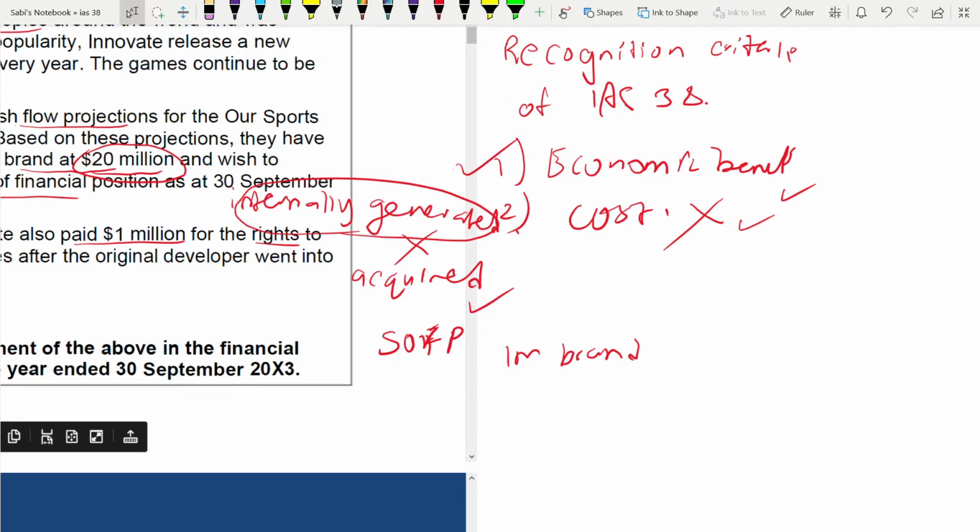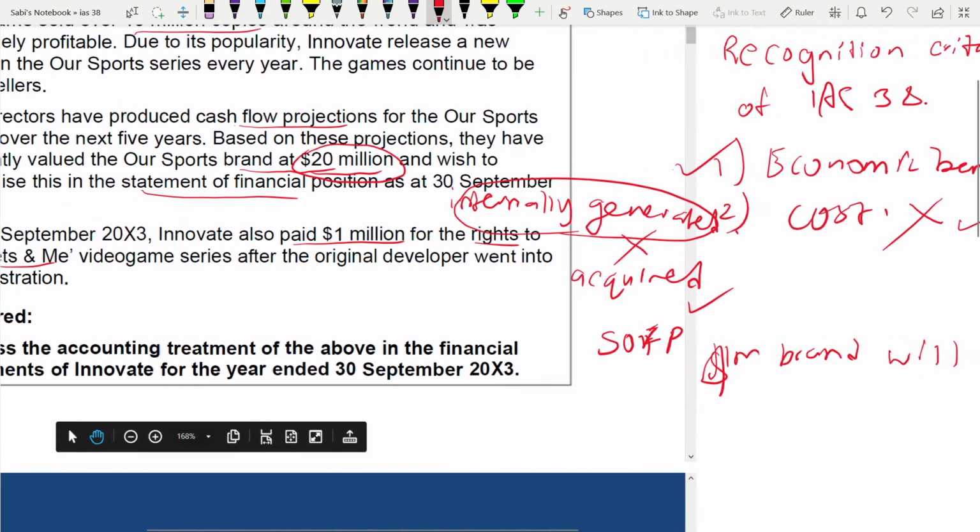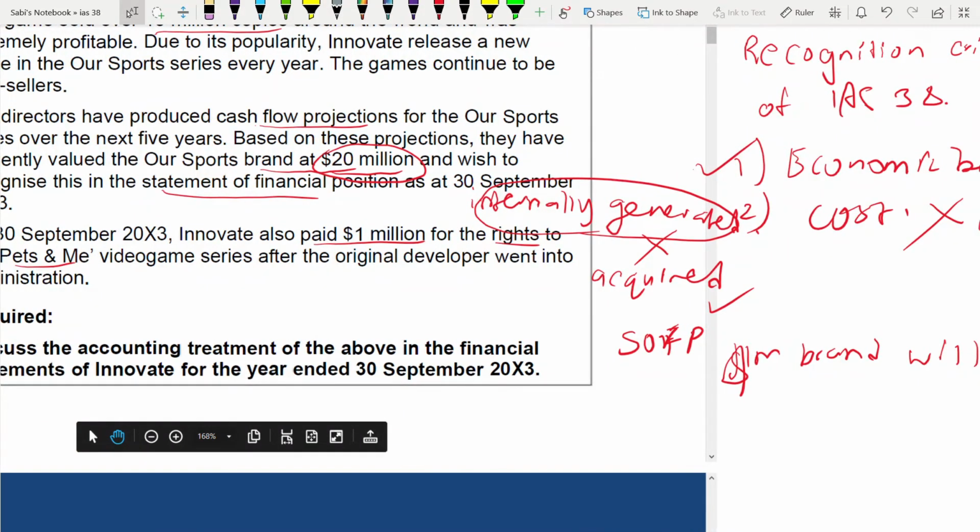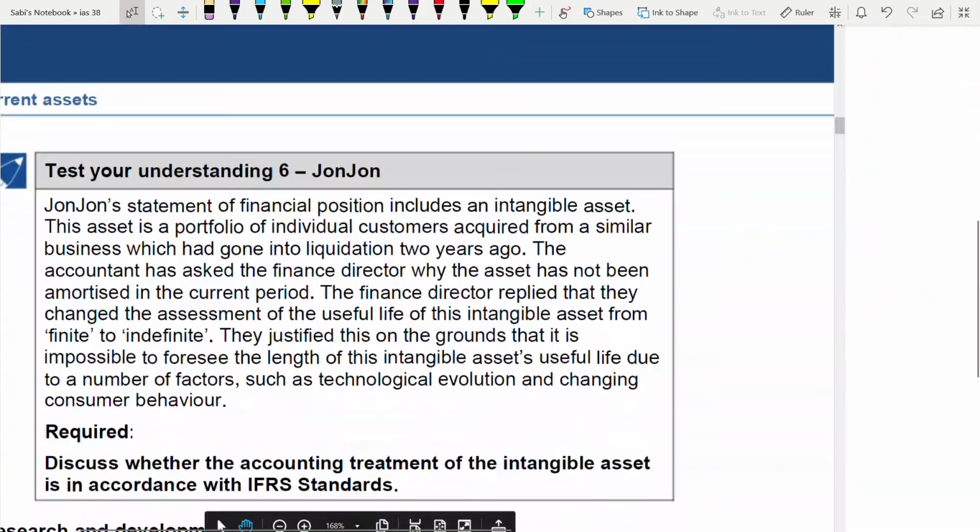So 1 million's worth of brand will be amortized in the subsequent period. You need to mention this in your answer, over its expected useful life. Okay, you can complete that sentence on your own. The answers are there. Coming to test understanding 6, John.